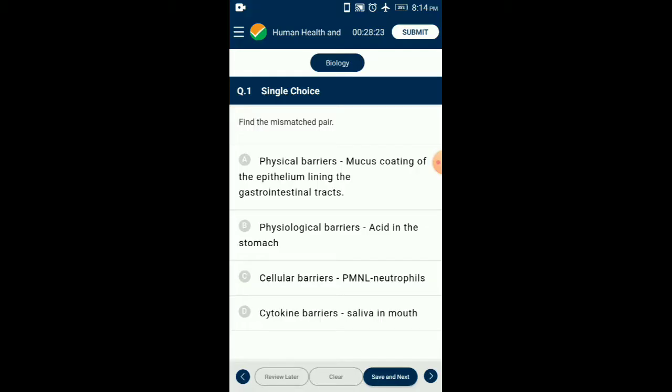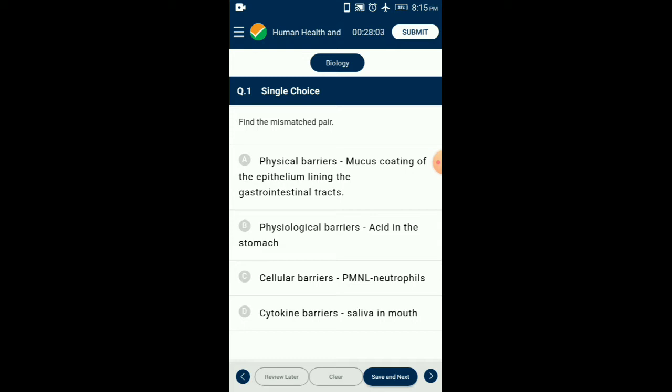Number 1, find the mismatched pair. Cytokine barrier is a form of innate immunity. Here proteins like interferons are produced by virus infected cells, which play a major role in preventing viral replication, and it also responds to many types of antigens and not just one specific type of antigen.